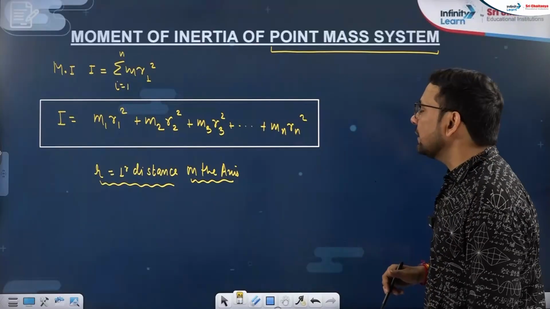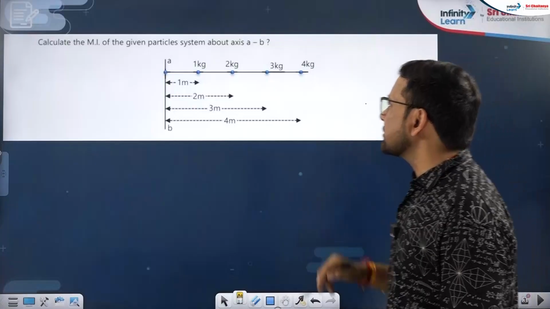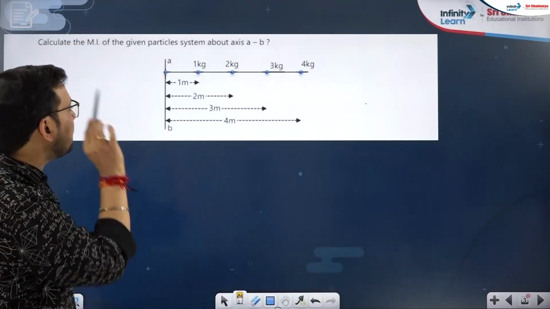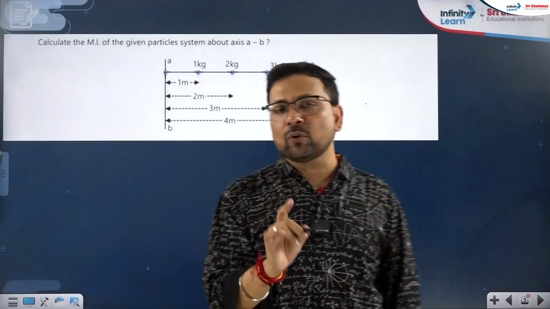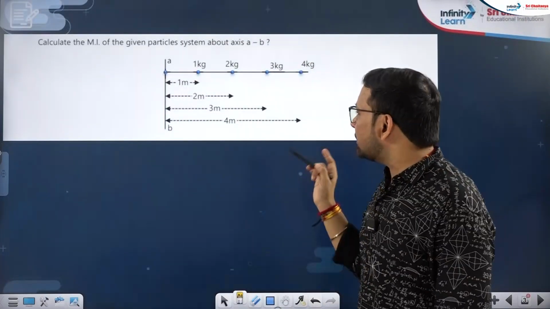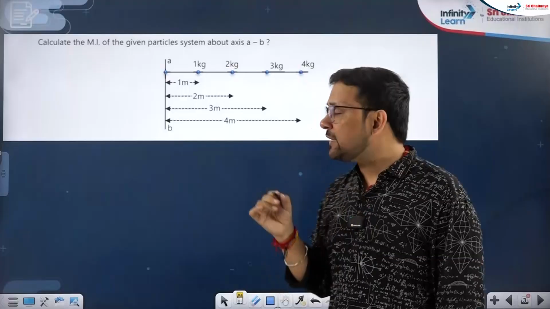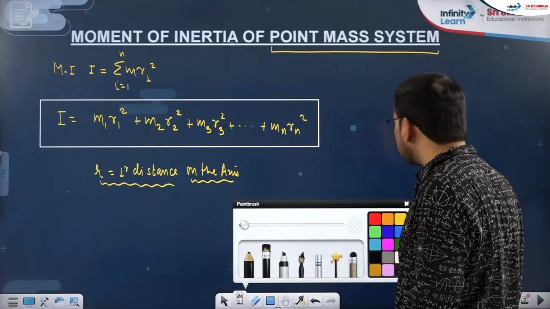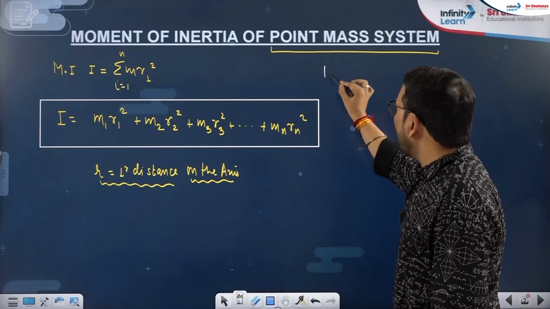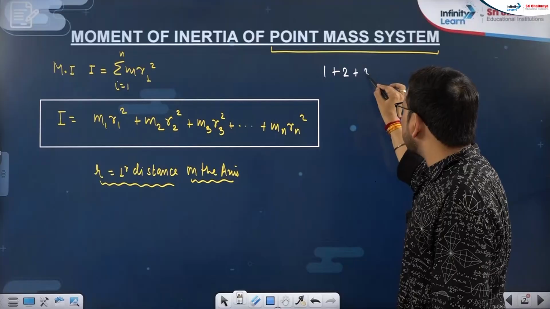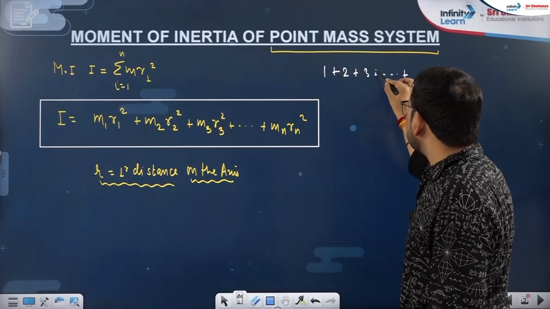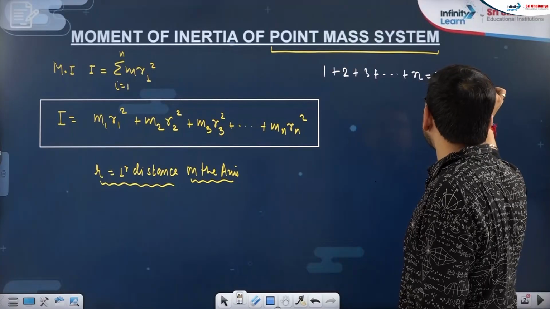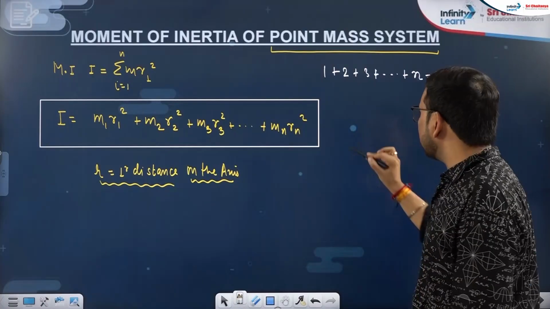Next question on this: calculate the moment of inertia of the given particle system about axis AB. Before we go on, I want all of you to revise some formulas for point mass. Very routine questions come on this. I am writing those formulas, some mathematical formulas that are useful. 1 plus 2 plus 3, the sum of the first n integers, is n into n plus 1 by 2. Okay, keep that in mind.